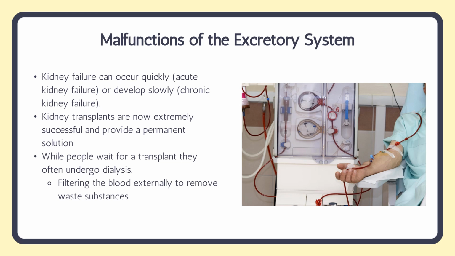While people are waiting for a transplant, however, they undergo something called dialysis, and this is a dialysis machine. So essentially, this is a machine that filters the blood externally. So the blood is removed from the patient. It is filtered by this dialysis machine. So this is what your kidneys would normally do, your nephrons in particular. And once the wastes are removed by the dialysis machine, the filtered blood is returned to the patient.